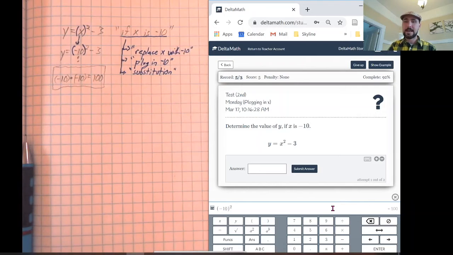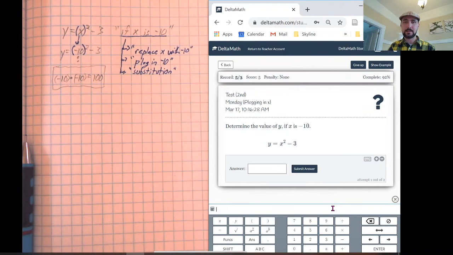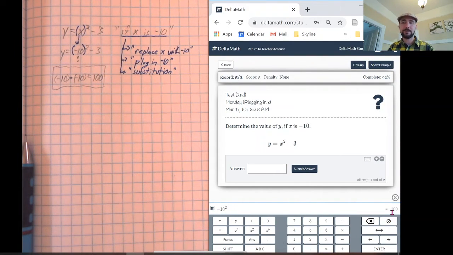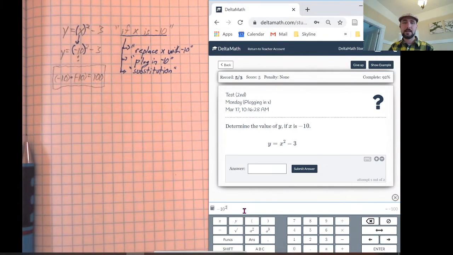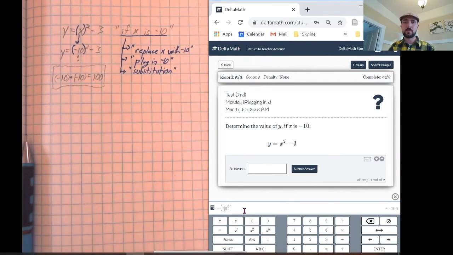Now, here's what not to do. The reason this is tricky is because if we don't use parentheses, the calculator reads what we want it to do in the wrong way. If I type negative 10 squared, do you see the difference? Do you see how it says here negative 100? What the calculator is thinking is it thinks we mean to do 10 squared and then put a negative on the outside. This is a result of the way calculators think about PEMDAS. They do the squaring before the minus sign unless the minus sign is on the inside.